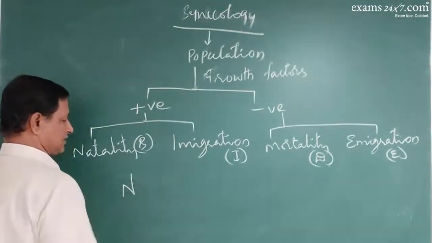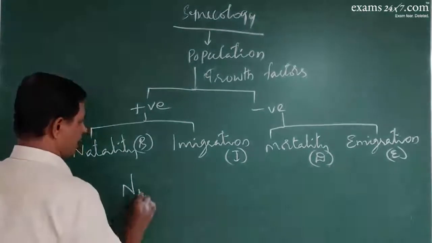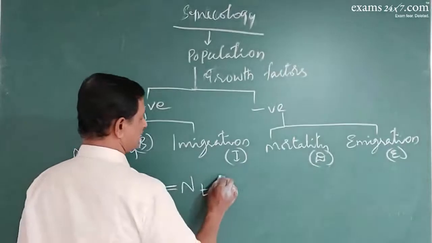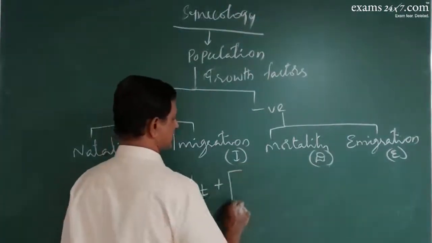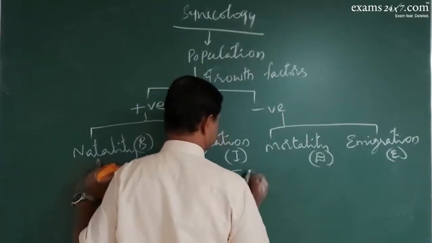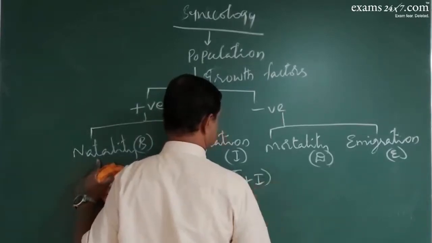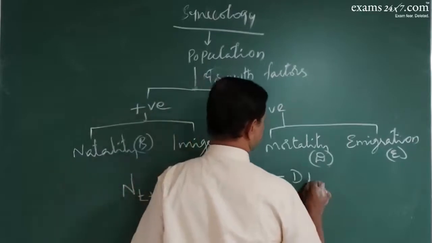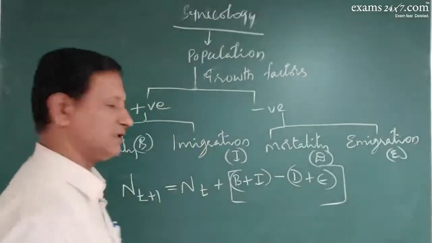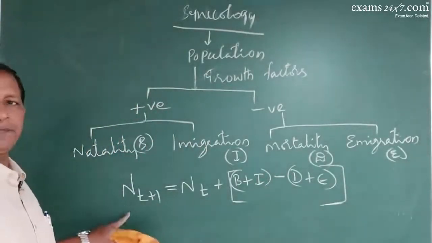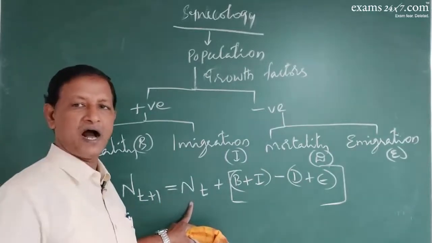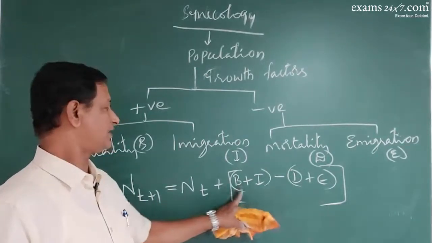The N of t plus 1 is equal to N of t plus the birth plus immigration minus death plus emigration. So this is the formula. This is the population at a given time, population at a given time in the past, and in that time period.